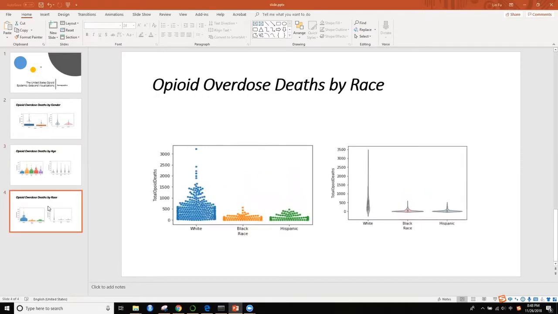Next one is overdose deaths by race. The figure shows that most of the deaths were identified as white, which is 84.6%. For black, it's 6.7%, and for Hispanic, it's 6.8% as well. This ratio for the overdose deaths also matches well with the racial demographics in the United States.